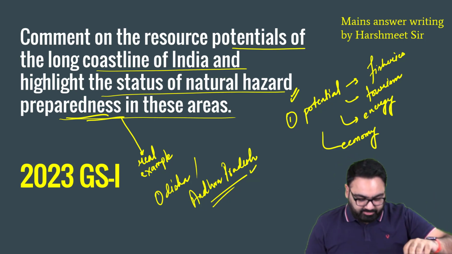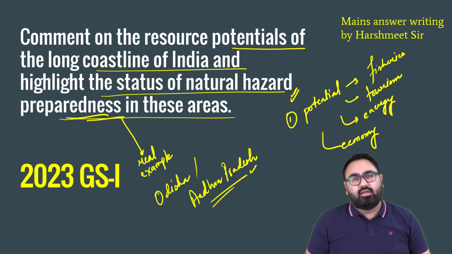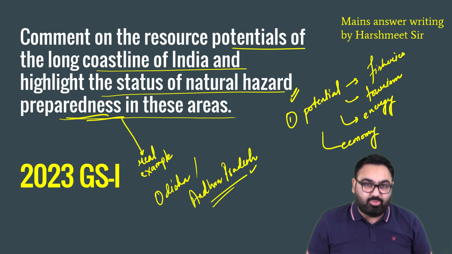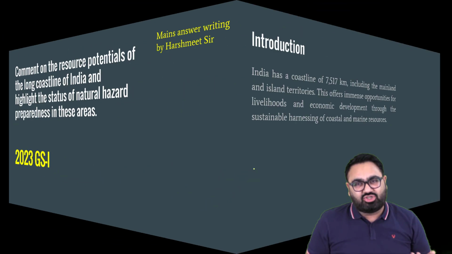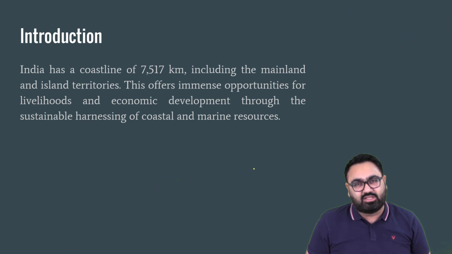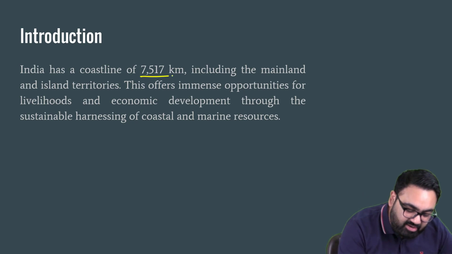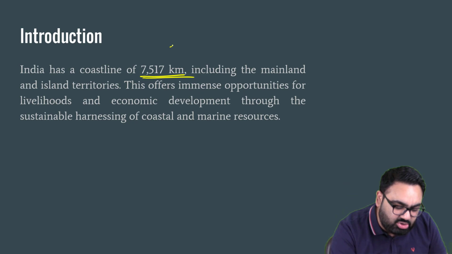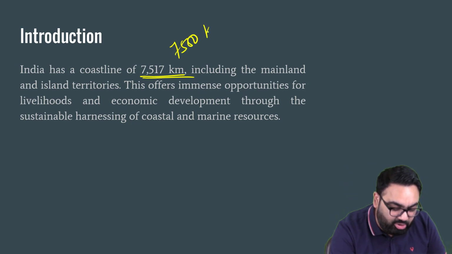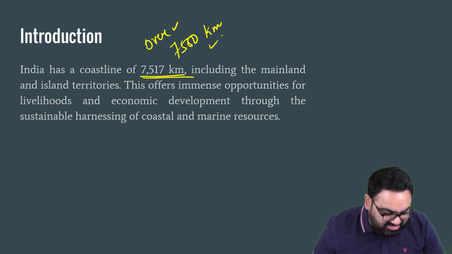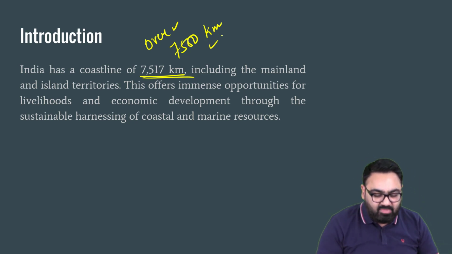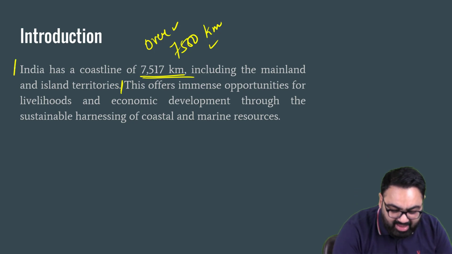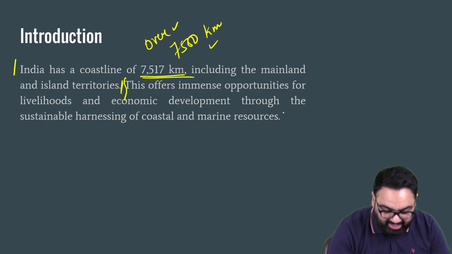So pretty simple, straightforward. How do we begin? As I told you multiple times, the introduction has to be a fact or a definition. Over here, it has to be a simple, straightforward fact about India's coastline, because that is what the question is. If you don't remember the exact figure, please don't write it. You can write India's coastline of over 7,500 kilometers. That can also work. No issues with that. So basically that will be your fact to begin with. And this is where you will have the connecting line.